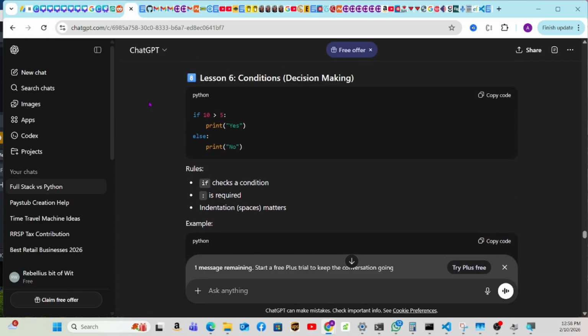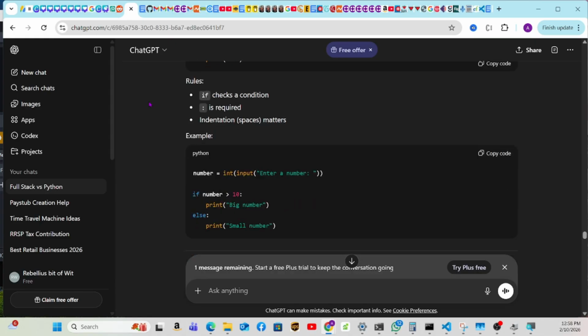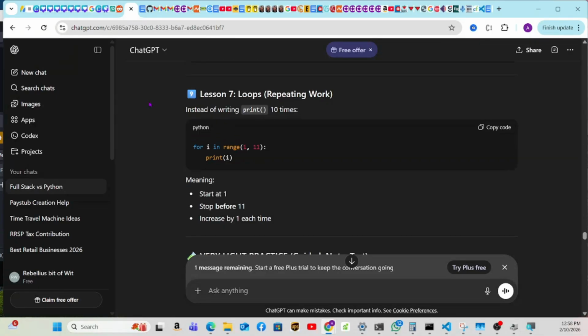Lesson 6, very important to understand, because you're going to have this in exams and in an interview. So loops, that's another important thing. This is how I messed up one interview, because of a loop. Lesson 7, loops, repeating work. Instead of writing print 10 times, use a for loop: for i in range. Remember that loop? In other languages, I know a bit. For i in range 1 to 11, print i.